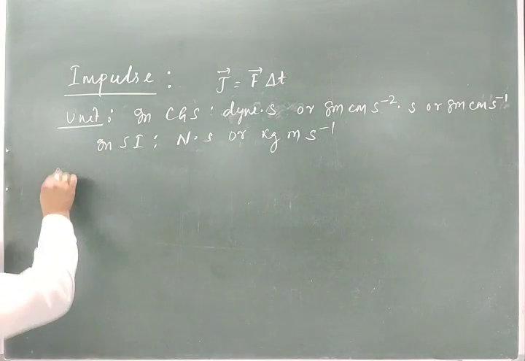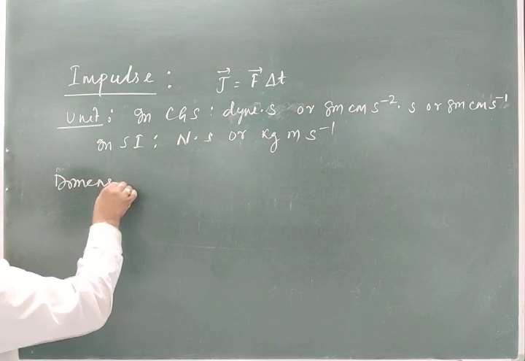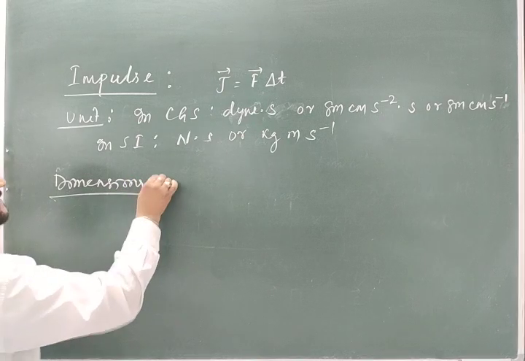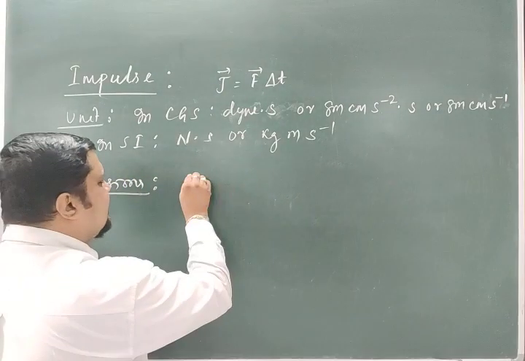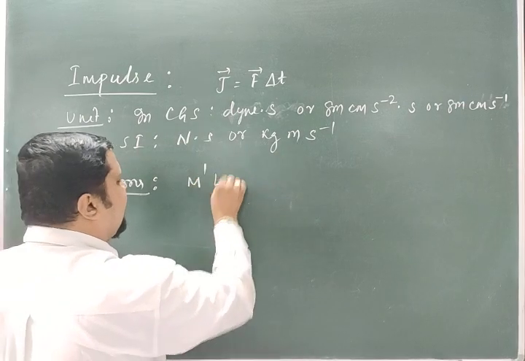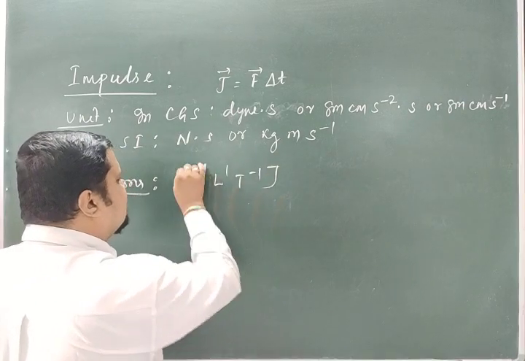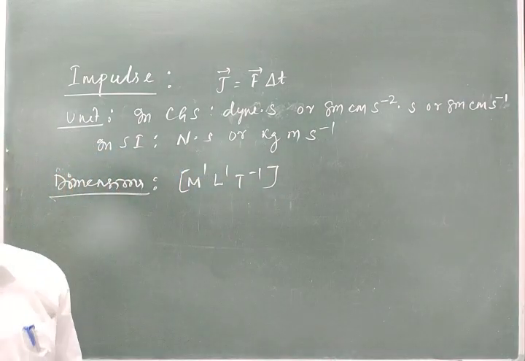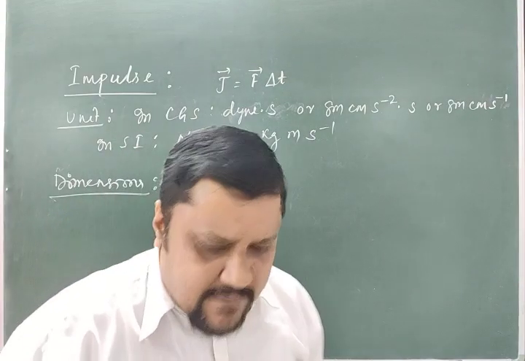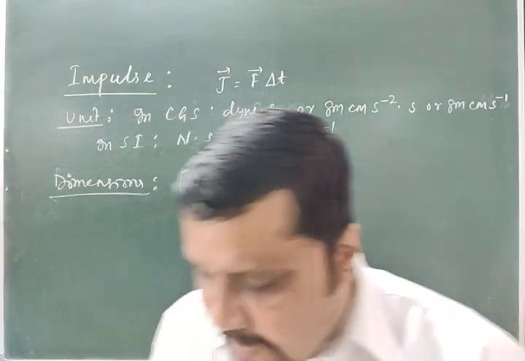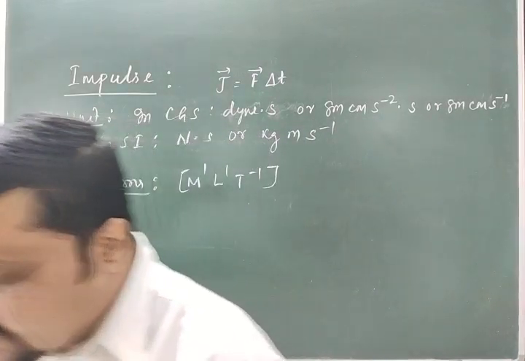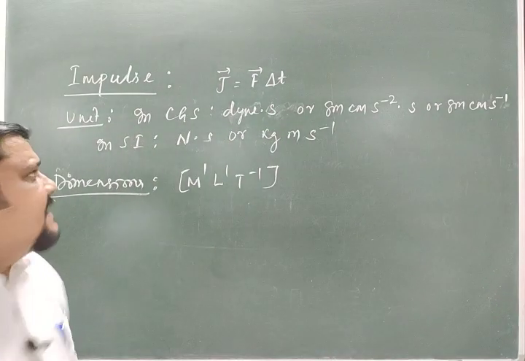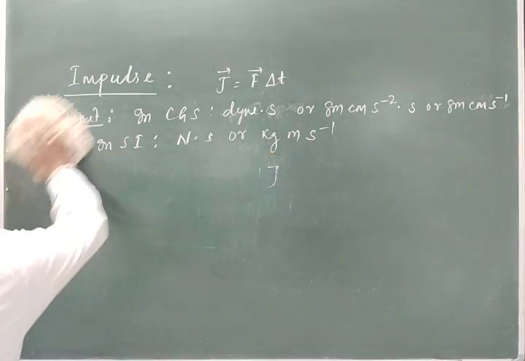And if you find the dimensions, what are the dimensions? M1 L1 T minus 1. This is the dimension of impulse. So all of you got the idea about impulse. Now the most important thing, we will go for the impulse momentum theorem.